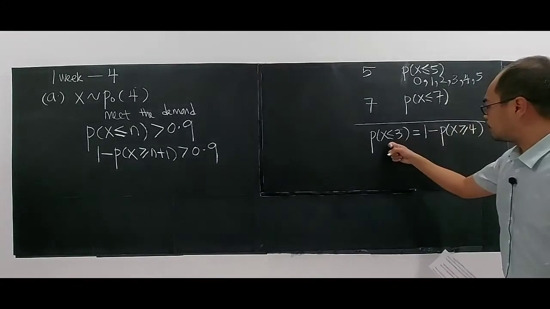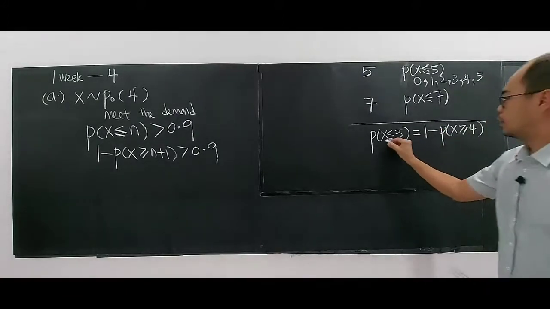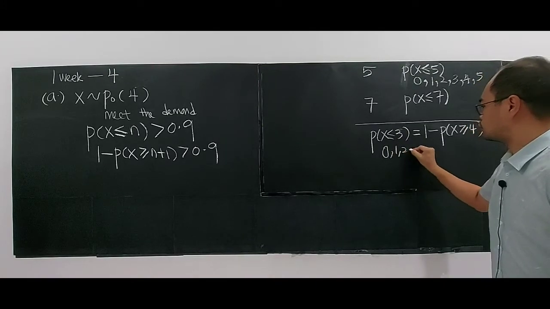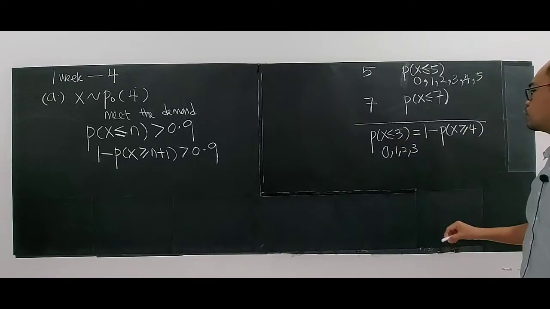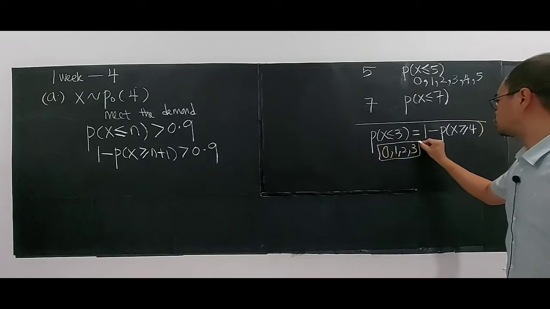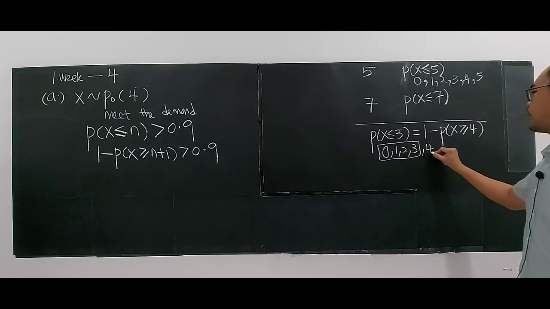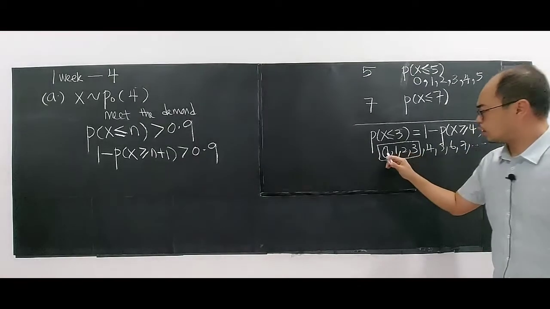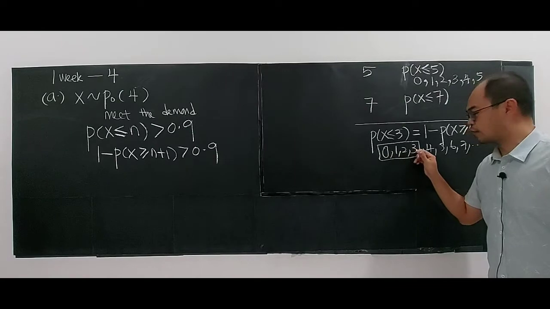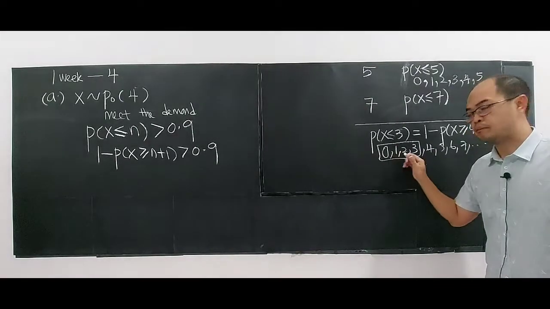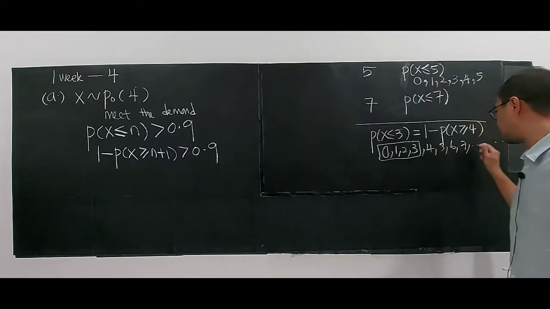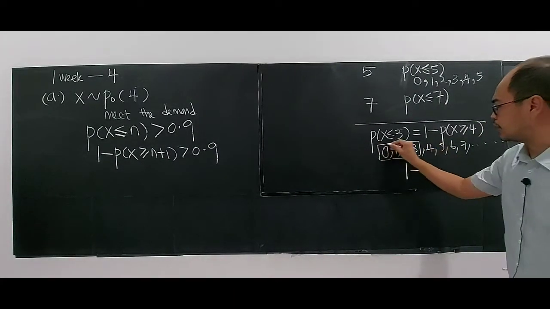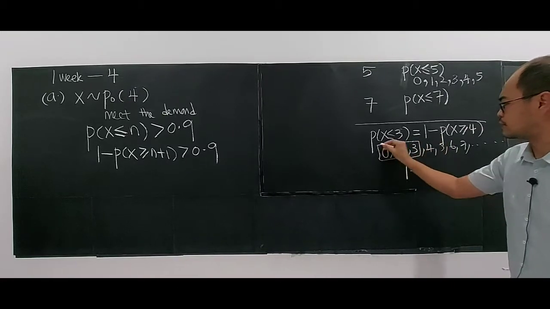So now at most 3 is the same as 1 minus something. Why? What is meant by X less or equal 3? It is 0, 1, 2, 3, right? And above you have 4, 5, 6, 7, and so on, non-stop. Each discrete random variable has its own probability. So if you sum up everything, jumlah semua, mesti ialah 1 kan, right? 1. Tapi saya hanya nak yang dalam kotak. I only want the probability inside the box here.